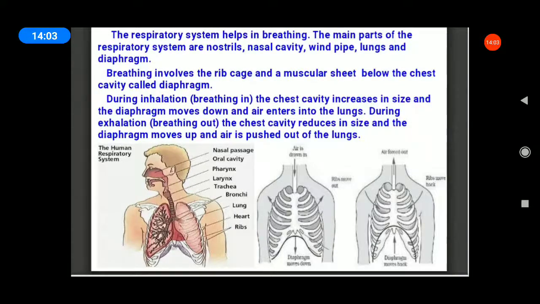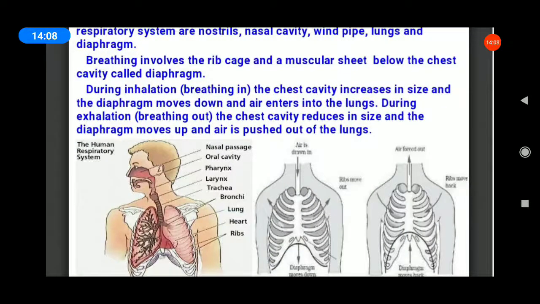Inhalation, exhalation. Inhalation means breathing in. Exhalation means breathing out. The chest cavity reduces in size and the diaphragm moves up and air is pushed out of the lungs. That is the exhalation.